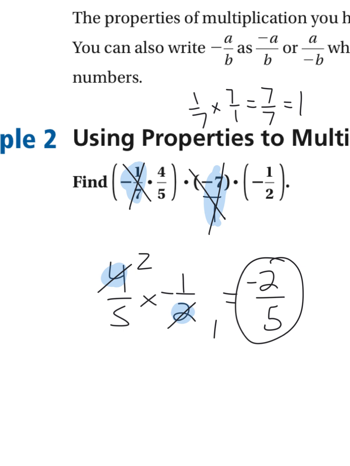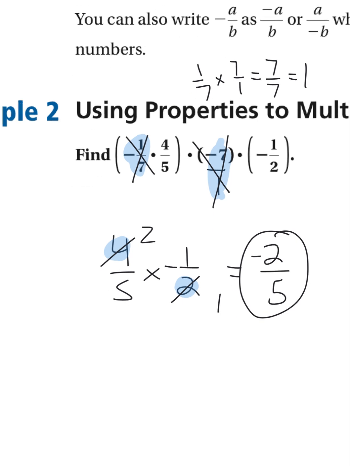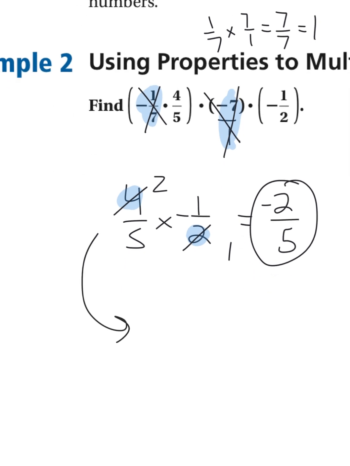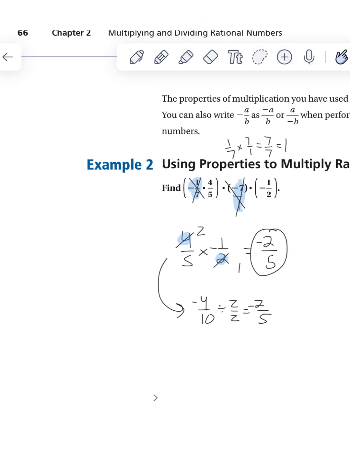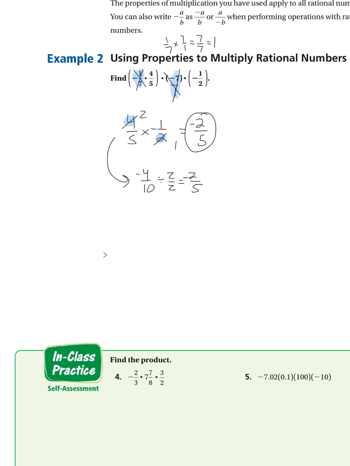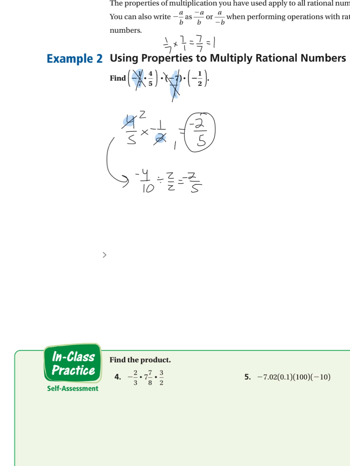Now it is easier if you cancel out the reciprocals. However, if you went ahead and multiplied this without simplifying, 4 times 1 is 4. 5 times 2 is 10. Hopefully you would then see, okay, this can be divided by 2 to get 2/5, and you would get the same answer. So you can use this shortcut way, or you can just multiply and then simplify. Either way, your answer should be negative 2/5. Okay, I want you to use that reciprocal rule to solve 4 and 5 at the bottom.